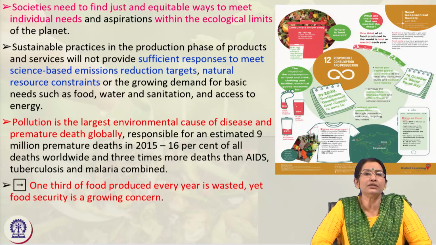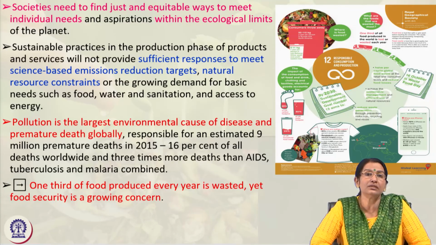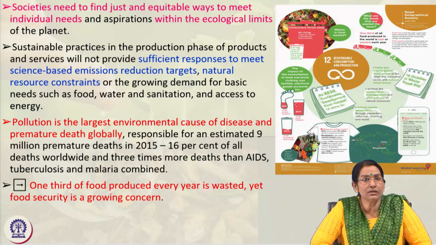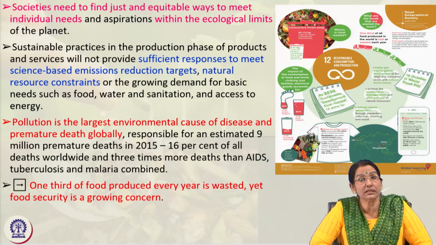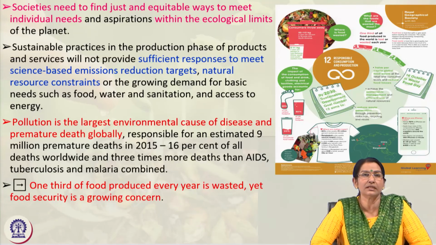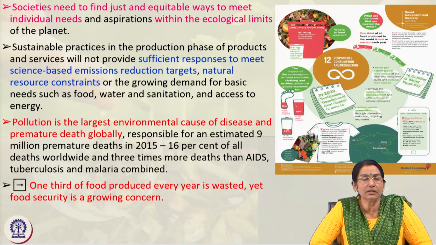So, that is where sufficient responses are needed to meet the science-based emissions reduction targets and natural resource constraints. These are also some of the sustainable practices with regard to food, water, sanitation, and energy consumption should also be enhanced. And as all of us know, pollution is the largest environmental cause of disease and premature death. So, we must adopt sustainable lifestyle, sustainable habits, sustainable bent of mind, sustainable outlook.